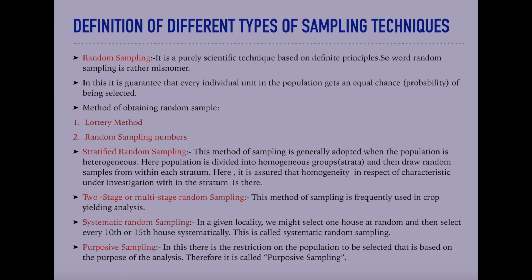So, stratified random sampling is another technique, and in this technique the heterogeneous population is divided into the best possible homogeneous groups on the basis of the characteristic under study.